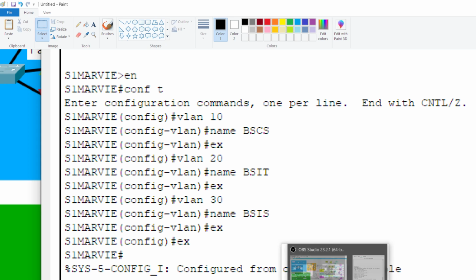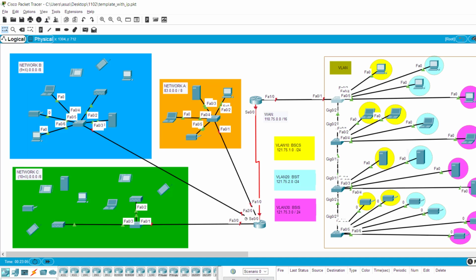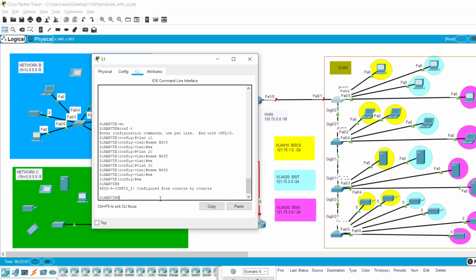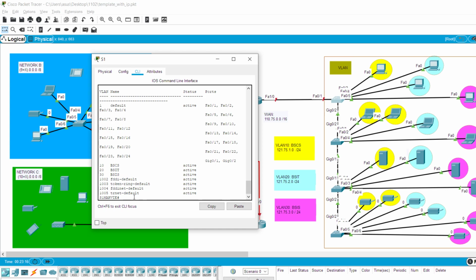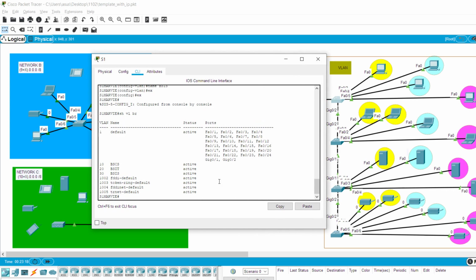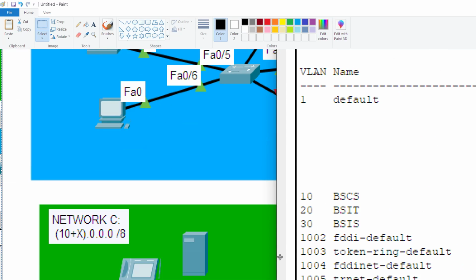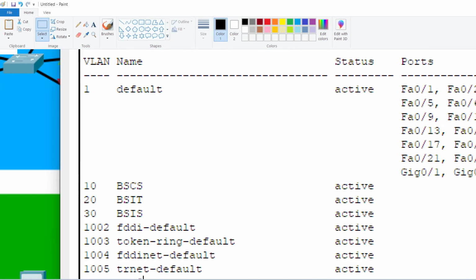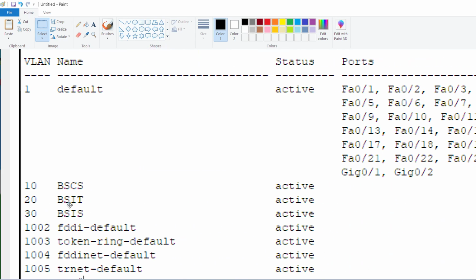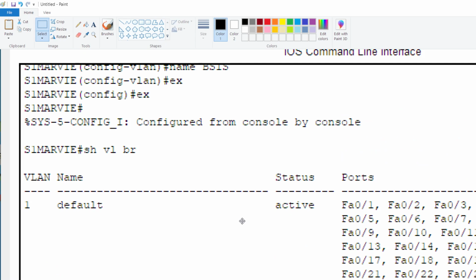So let's go ahead and check if we already added it. This is how you check. You go back to the hashtag, you exit out of config, go to hashtag, and then show VLAN brief, and then it shows here. So we have BSCS, BSIT, and BSIS. Print screen. And then let's zoom in. There we go. Sige. So you see here, BSCS, BSIT, and BSIS. Now we can move the ports into the switch.